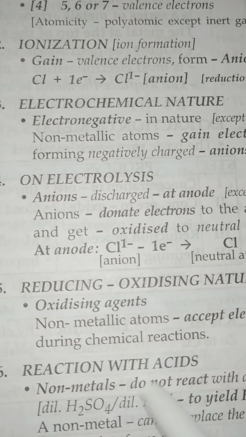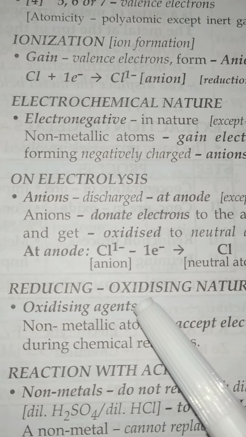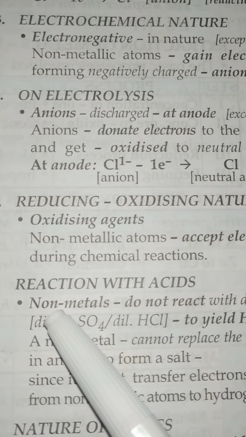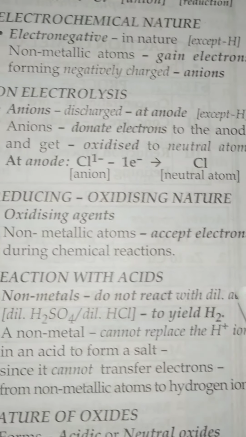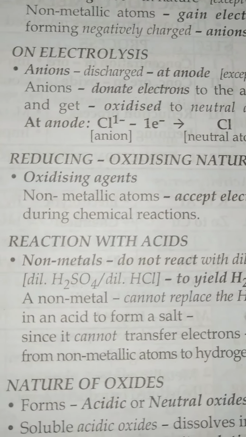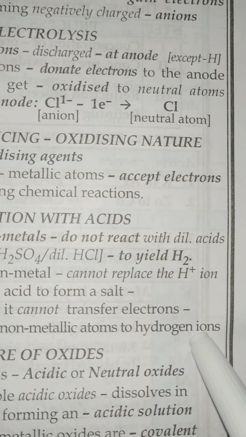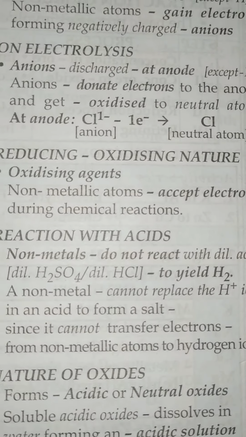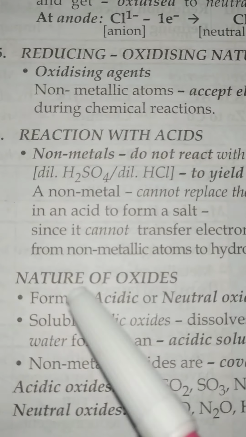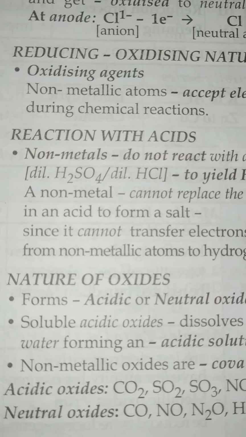And the reducing or oxidizing agent: they are oxidizing agents. Non-metals are oxidizing agents. Now the reaction with acids. Non-metals do not react with dilute acids. A non-metal cannot replace the hydrogen ion, and it cannot transfer an electron from the non-metallic atom to the hydrogen ion. So the properties of the non-metals are just opposite of the metals. Now next is the nature of the oxides. They form acidic or neutral oxides.